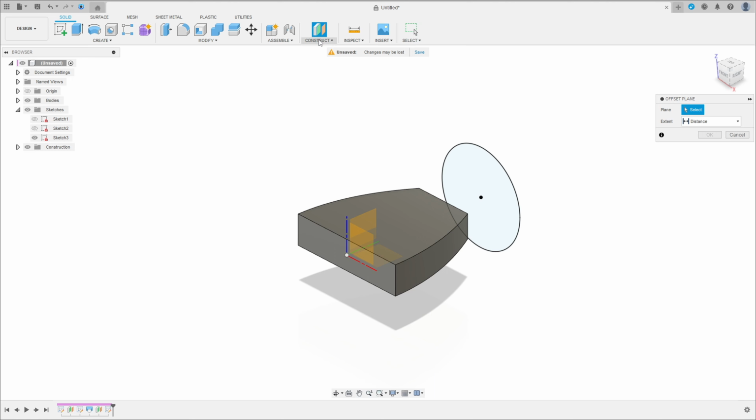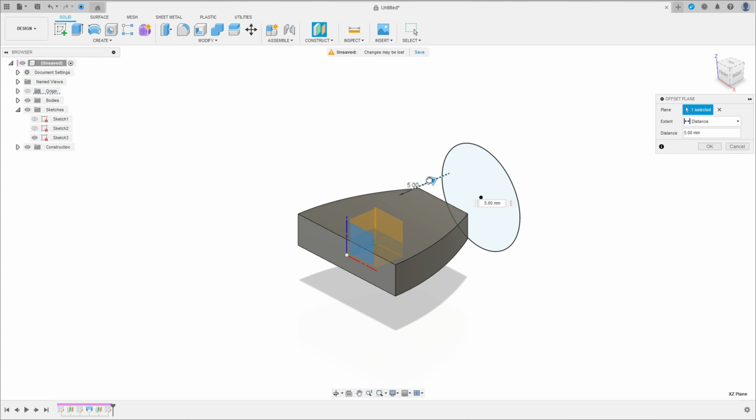Now go to construct again, offset, click here. In this plane, make a plane here with 7 millimeters of distance. Press OK. Go to create a sketch, select this new plane here. Select a circle, click here in the midpoint, make a circle here with 4.5 millimeters of diameter and finish the sketch. We have this.